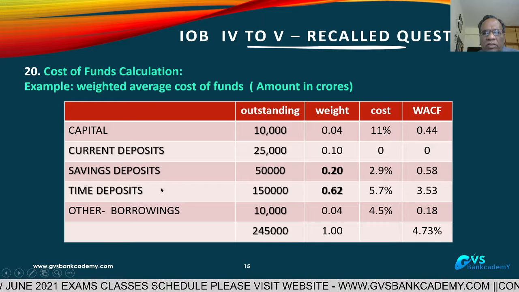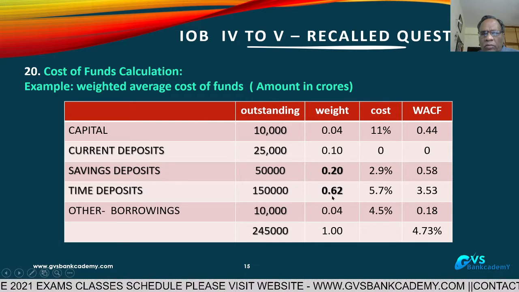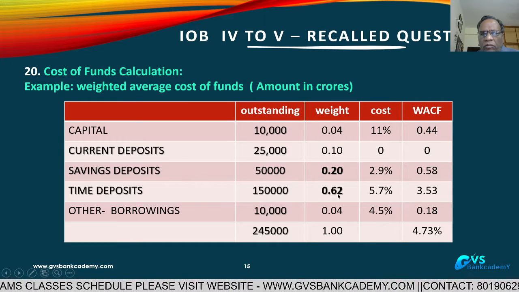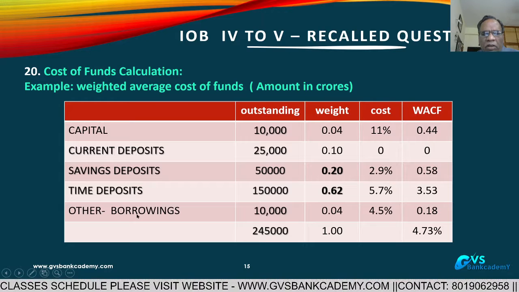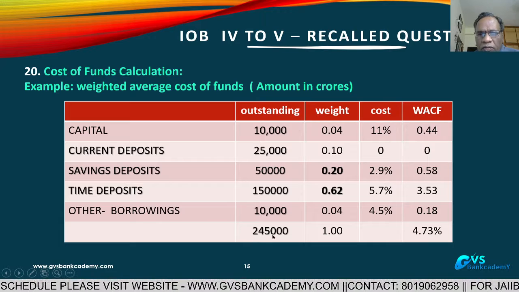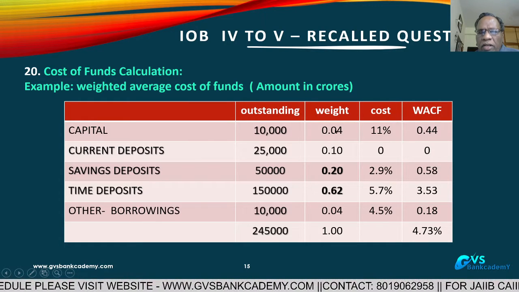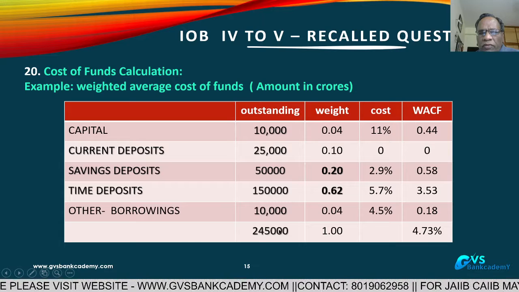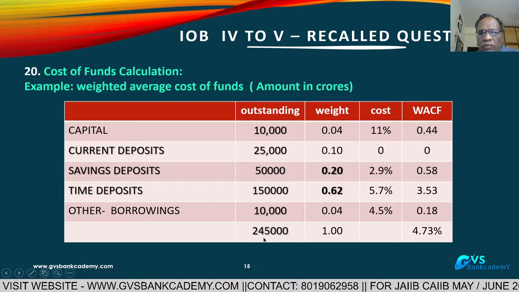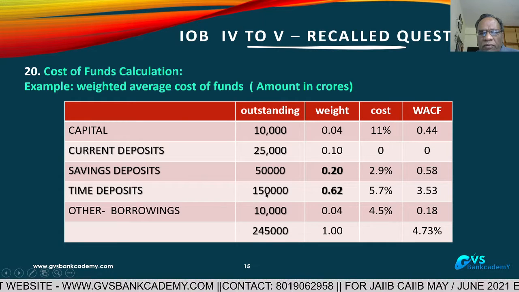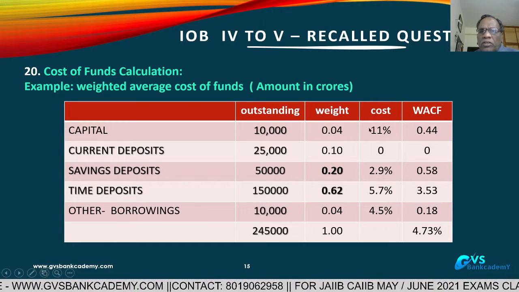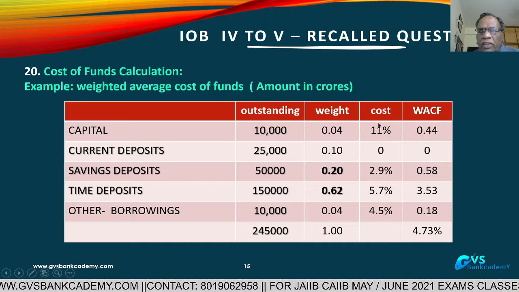Time deposits 1,50,000, the weight is more here, 0.62. Other borrowings 10,000, the weight is 0.04. So the total of 2,45,000 is converted into 1, and accordingly the weights are derived: 10,000 by 2,45,000, 25,000 by 2,45,000, 50,000 by 2,45,000, 1,50,000 by 2,45,000, and 10,000 by 2,45,000. This is the weight. Now, the costs are also taken on a rough average basis.